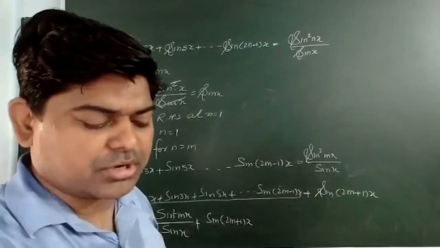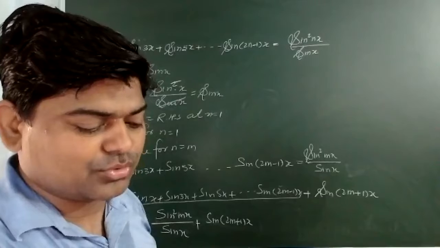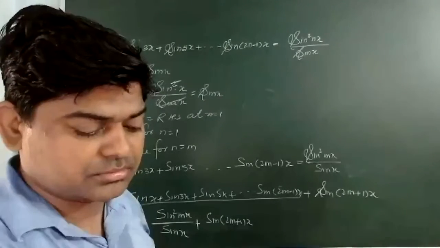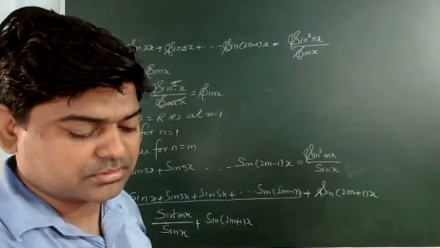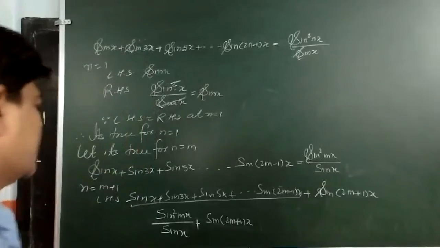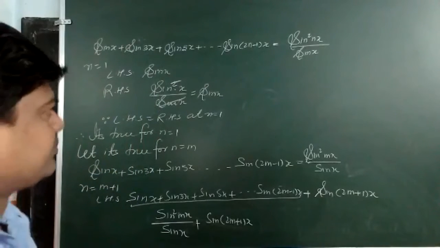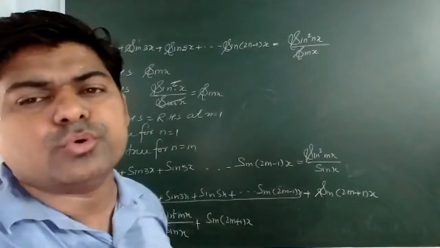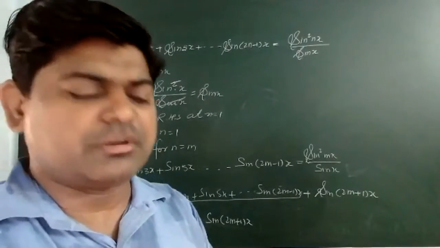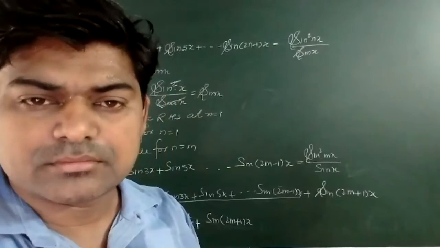Hope you are getting what I want to say. Say yes or no, got it or not? Okay. Now for each and every value of n, the denominator will be the same, that is sin x. It will not change.